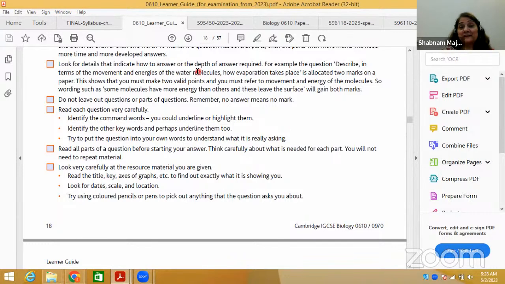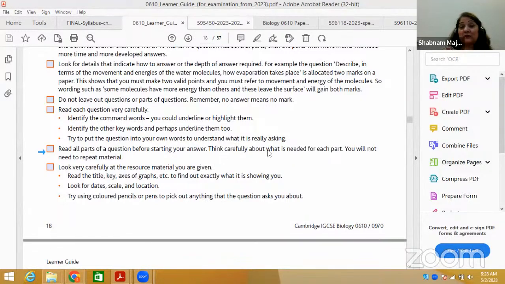Next point, what he's saying is, you have to read all parts of the question before starting your answer. Already I told you in the beginning that you have to read all the parts of a particular question. Suppose in question number 1, you read the first part in which he says describe the Benedict test, and you start writing the answer in terms of excitement without reading the next part in which he says explain separately. So better to read all the parts, as the parts are connected basically. So you need to know how much you need to write in each respective part.